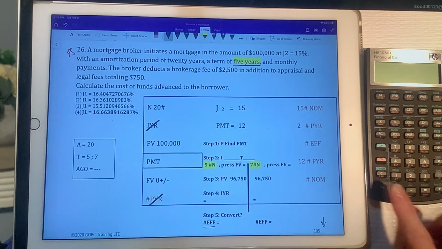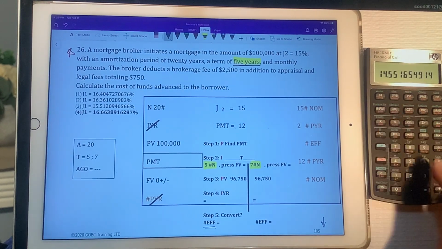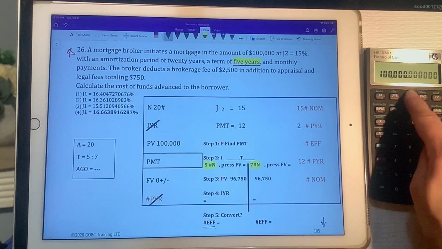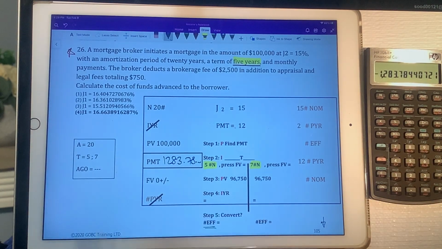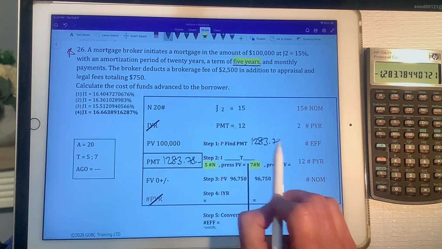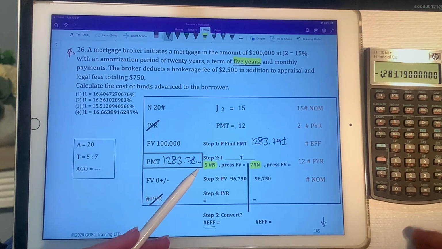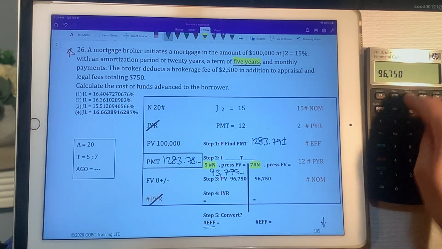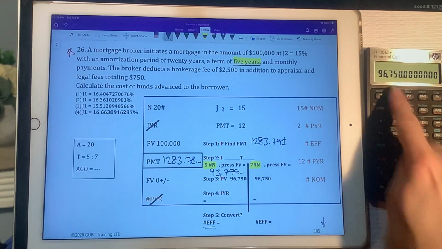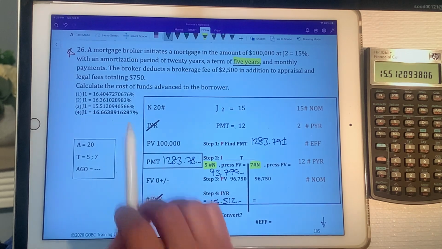So I start my MPEPIN and solve the question using my loan terms. I've already written everything onto the page so that it doesn't take as much time. So 1283.78, it doesn't tell us how to round, so we round up to the next higher penny, and plug that back in. My second step is my nuggets and fries, right? So 5 shift and future value, and you get 93,774 with a bunch more decimals, and then we put in over the PB the amount the borrower is actually getting, and then we can push our IYR. So we get 15.512 with a bunch more decimals, and then it's asking for an effective rate at the end.